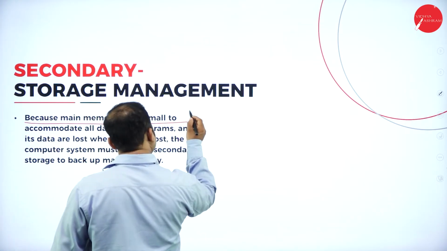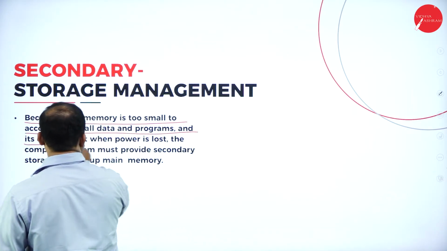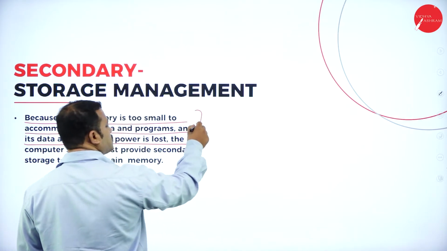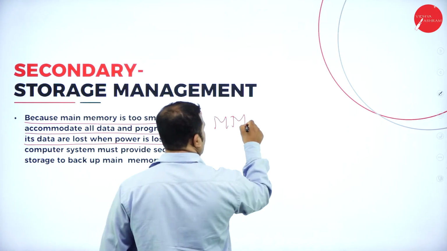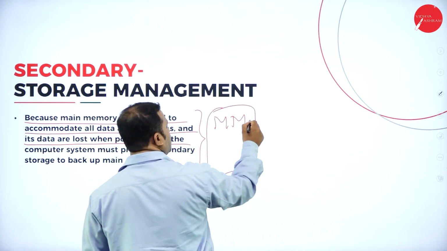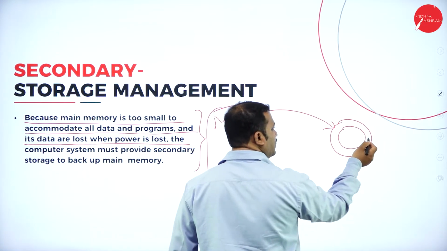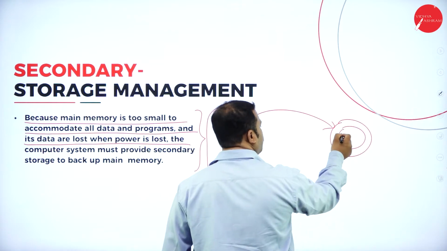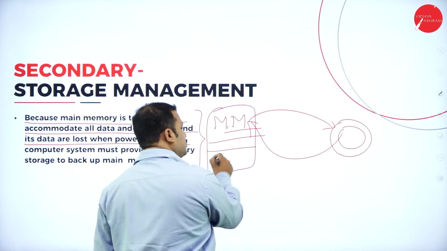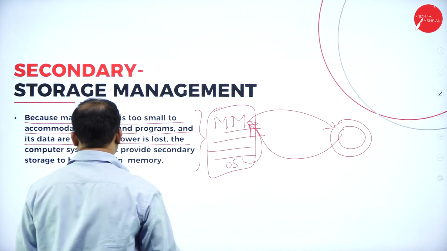Because main memory is too small to accommodate all data and programs, and its data are lost when power is lost. That is, when the power is off, the data stored in the main memory is lost. So in order to retain the information which is there in the main memory, we will place it in the secondary memory. So whenever you require the information which needs to be processed, we will bring it back to the main memory and we start executing. Who is going to execute that? The operating system is going to execute those programs.